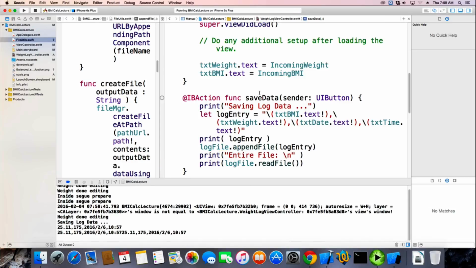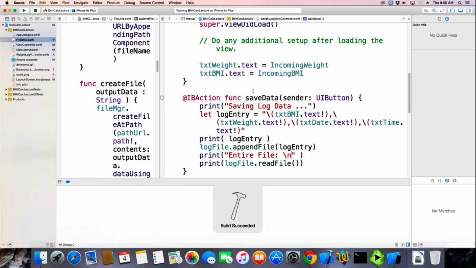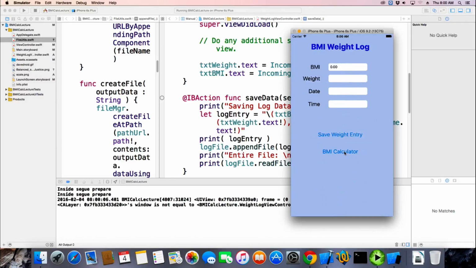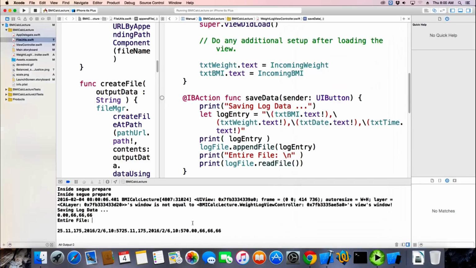And let's add another character return in here. And let's save it again. So I'm going to save it. And my entire file looks like this now.